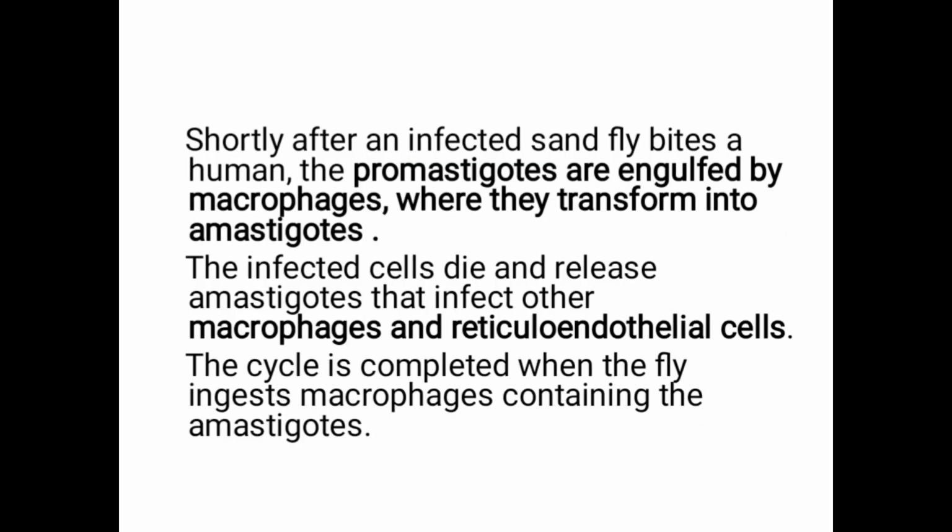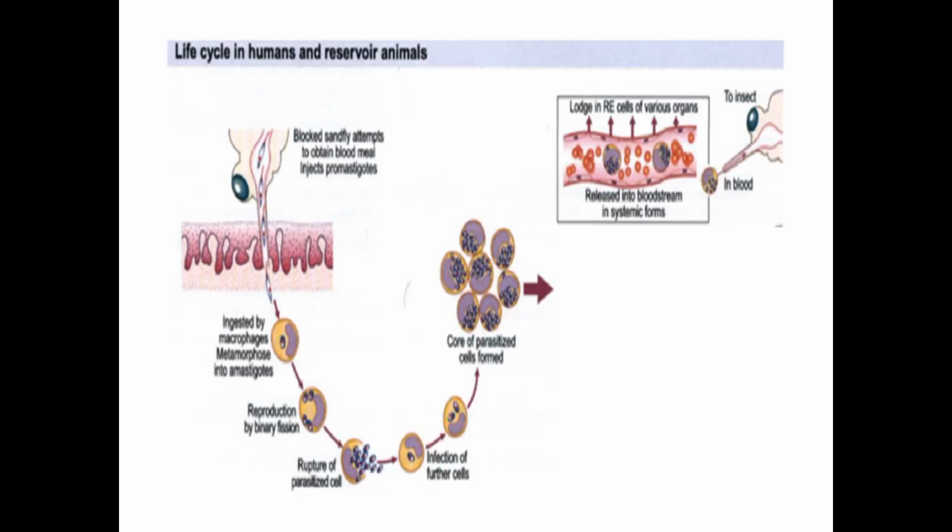Shortly after an infected sandfly bites a human, the promastigotes are engulfed by the macrophages of the human being, where they transform again into amastigotes. The infected cells die and release amastigotes that infect other macrophages and the reticuloendothelial system. The cycle is completed when the fly ingests a macrophage containing the amastigote. This is the life cycle in the human and reservoir animal.